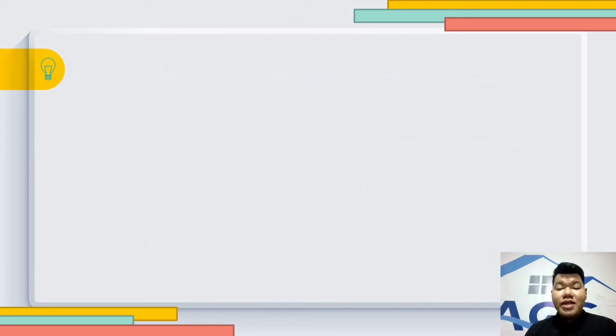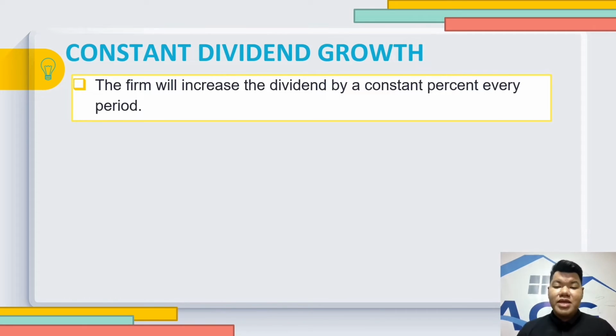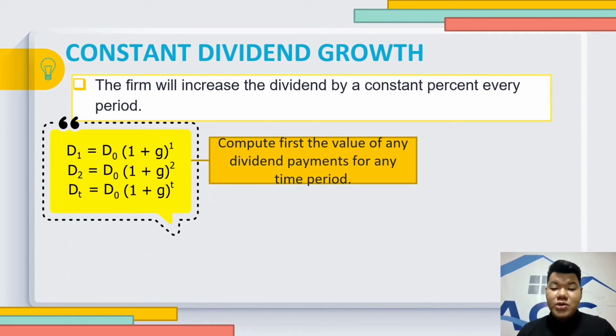The next assumption is constant dividend growth. Here, the firm will increase the dividend by a constant percent every period. Before we solve the constant dividend growth problem, we need to first compute the value of any dividend payment for any time period. Using this formula, we can find any dividend, or D sub T, by simply taking the dividend we know, or D sub 0, multiplying it by 1 plus the growth rate raised to the number of compounding periods that we need to compound. Remember that D sub 0 is your dividend just paid.